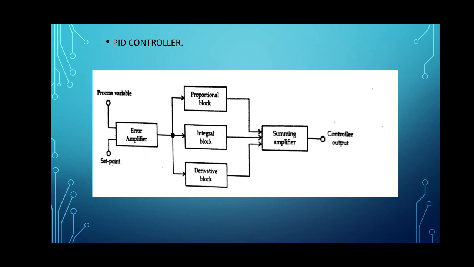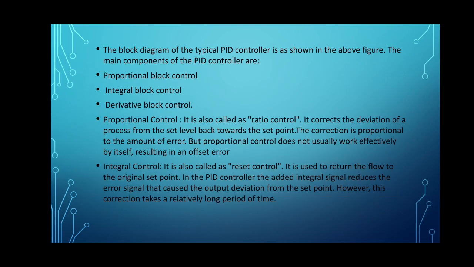This figure shows the PID controller. The basic principle of operation of the PID controller can be explained by using this diagram. Here we can see the process variable, set point, error amplifier, proportional block, integral block, derivative block, then a summing amplifier, and the controller output is achieved. Let us understand the function of each unit: proportional block control, integral block control and derivative block control.